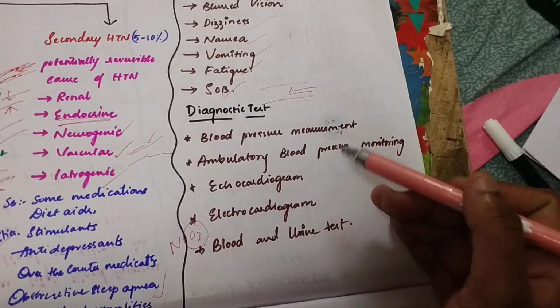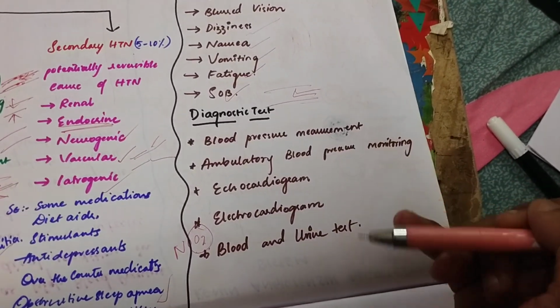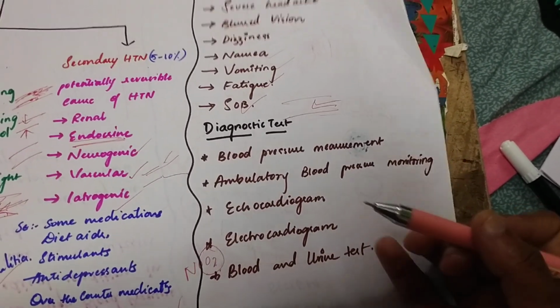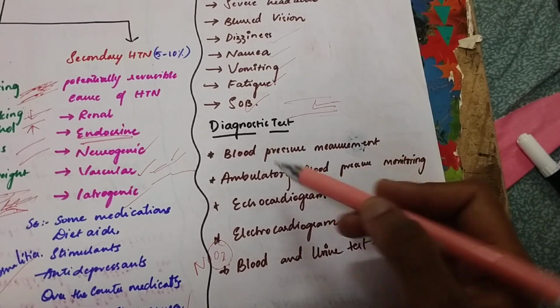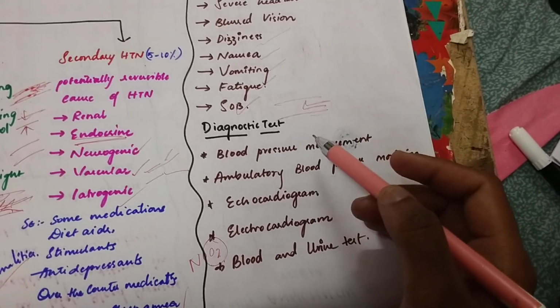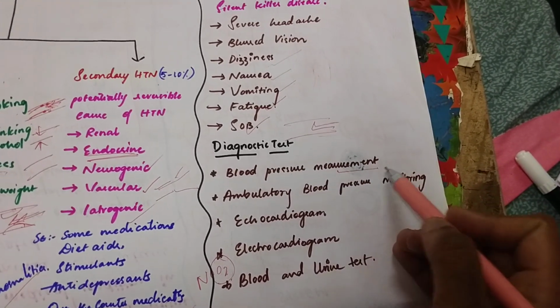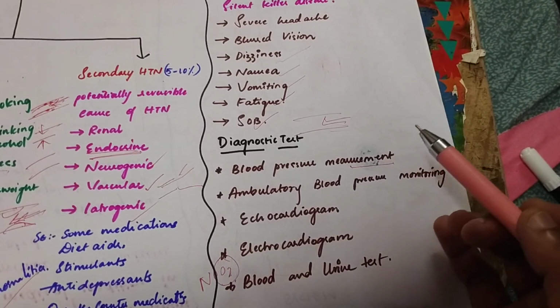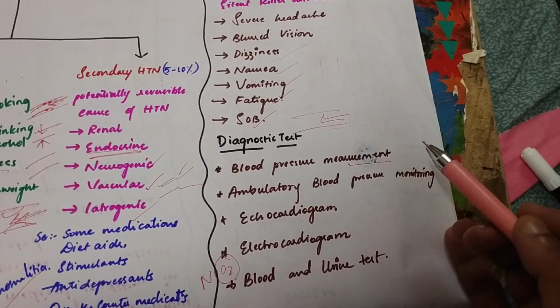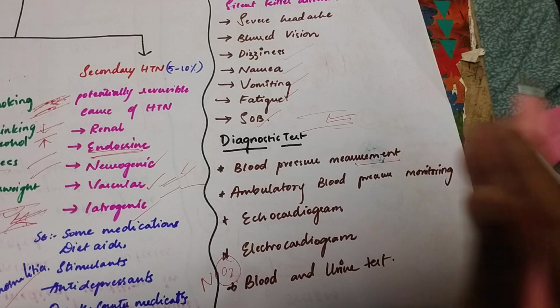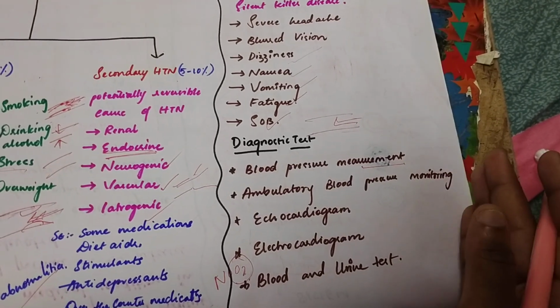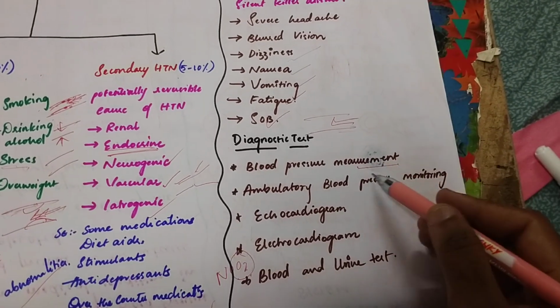Then coming to diagnostic tests, which tests can tell us that the patient is having hypertension? Blood pressure measurement, like with a sphygmomanometer. If you check repeatedly, like 1 to 2 days, three or four times in a week, and similarly in a month, at the same intervals, then we can come to know.